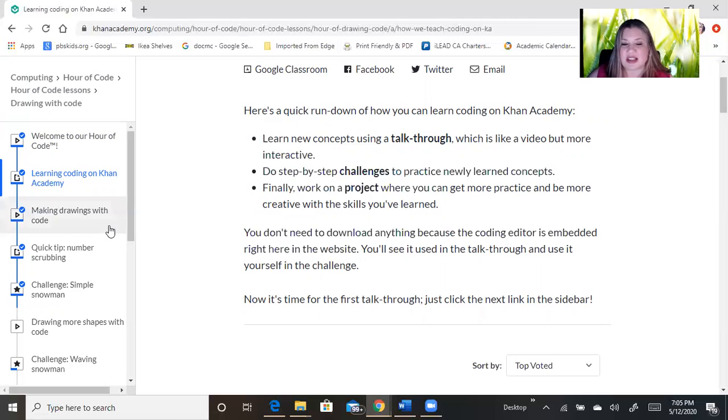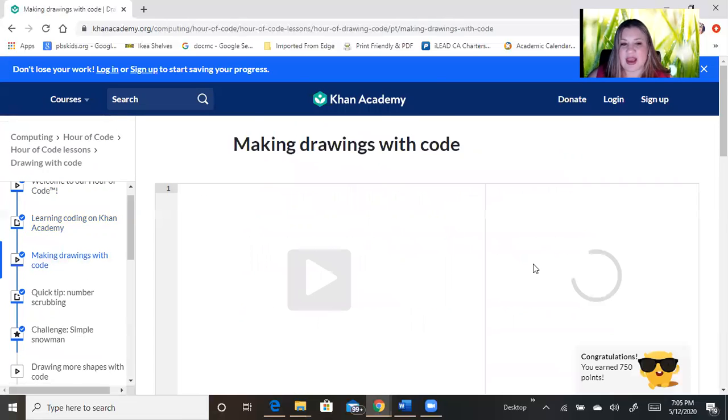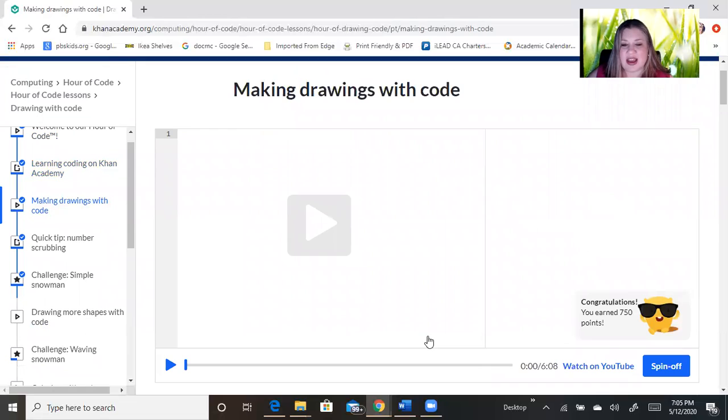So we come over here to the left side and we click Make Drawings with Code. And then we're going to get rid of this little guy here and we're just going to click Play.